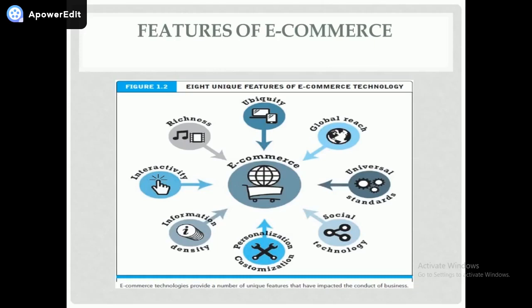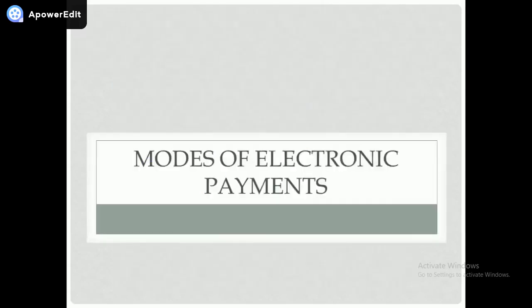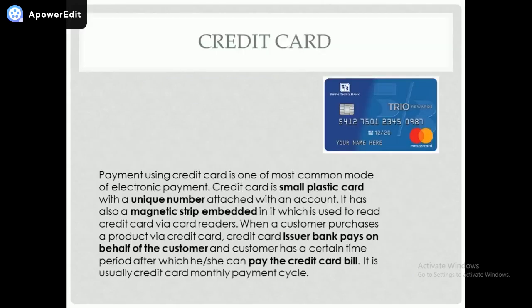Next we will be starting with modes of electronic payments. Under modes of electronic payments, the first thing that you have is credit card. Let me read this out. Payment using credit card is one of the most common modes of electronic payment. Yes, there are various kinds of electronic payments, but debit card and credit card are most commonly used.